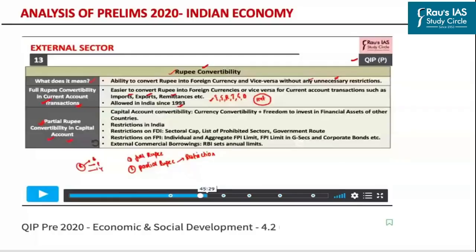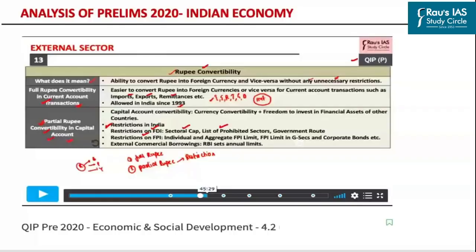However, India has adopted partial rupee convertibility on the capital account transactions. This is so because if India adopts full rupee convertibility on the capital account transactions, then this can lead to a greater amount of volatility in the exchange rate. That is why India has imposed restrictions on foreign direct investment. These restrictions are in terms of sectoral cap and a list of prohibited sectors. We do have restrictions on foreign portfolio investment and so on.